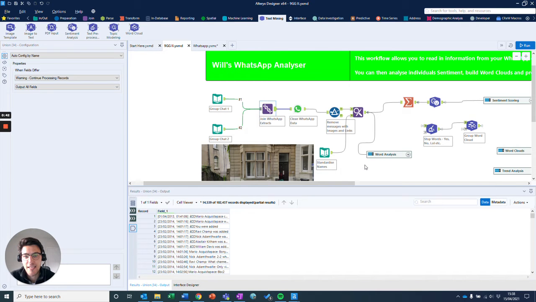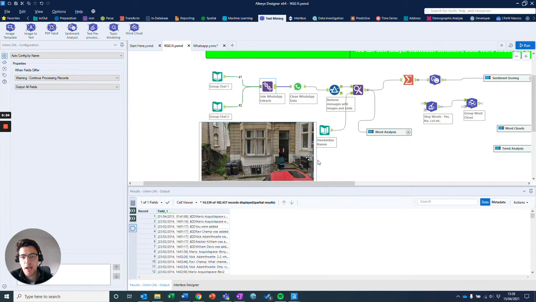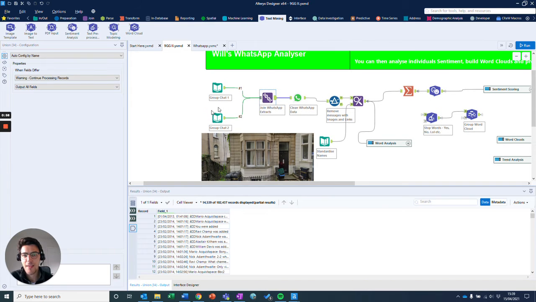So I've taken some WhatsApp extracts from our group chat and used Alteryx to go ahead and analyze them. The WhatsApp groups are conveniently named 9GG. Here you can see where we first lived together back in Bristol all those years ago. At the start, I've got a couple of different input files due to the nature of people changing names, changing groups, and one unnamed member getting hacked.